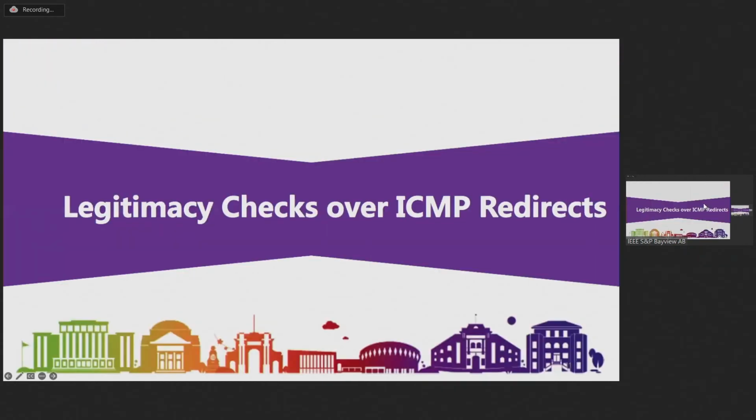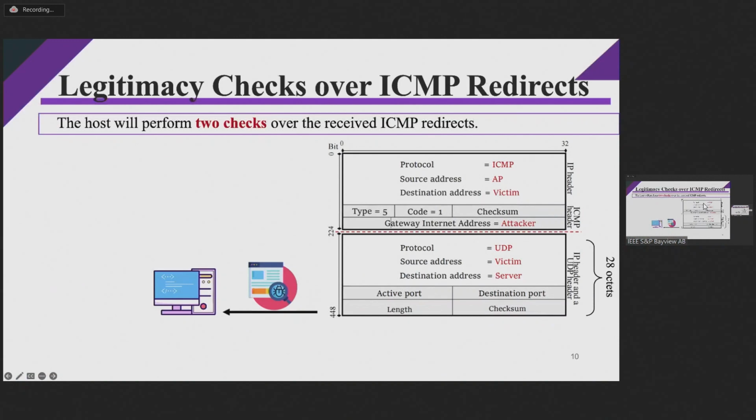And then let's introduce what types of legitimacy checks will be performed over these ICMP redirects. On the right is an example of an ICMP redirect message. When the host receives an ICMP redirect, it will perform two checks to validate the legitimacy.